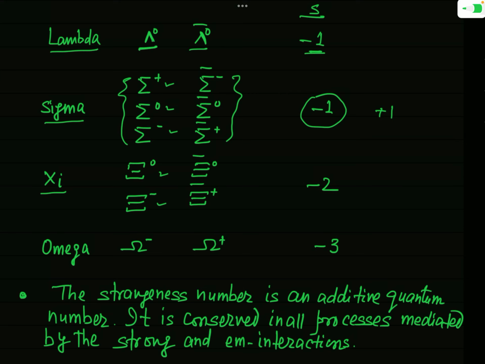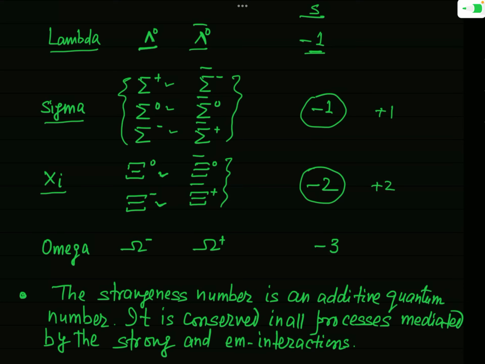Both of these Xi particles have strangeness number minus 2, and so the strangeness number of their antiparticles, Xi 0 bar and Xi plus, will be plus 2.